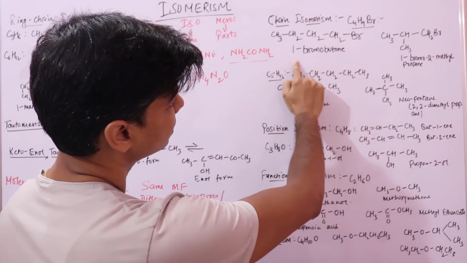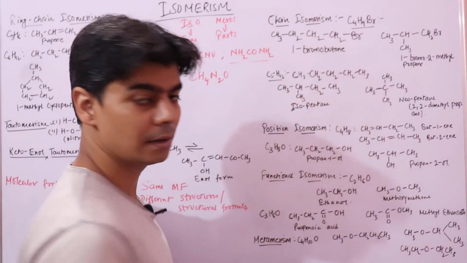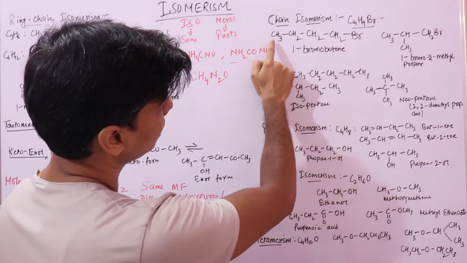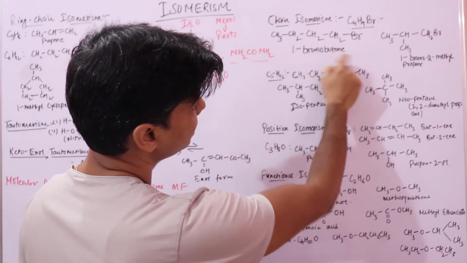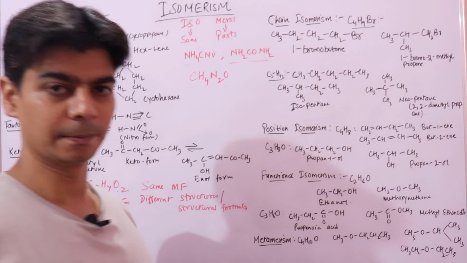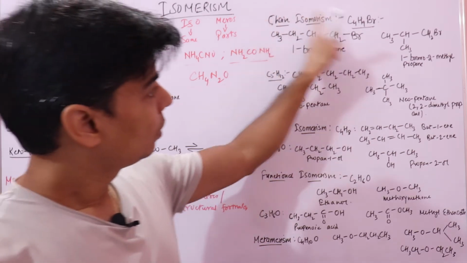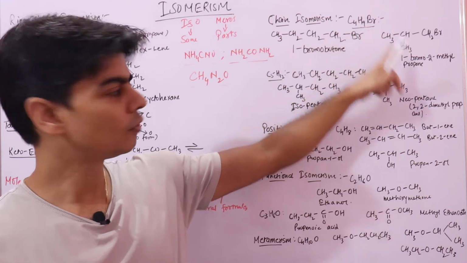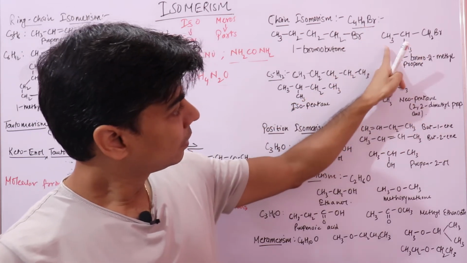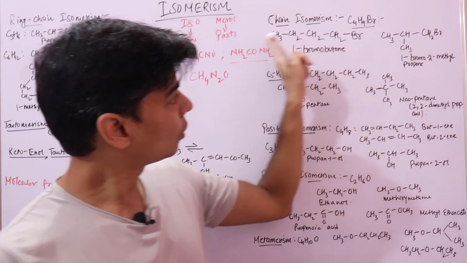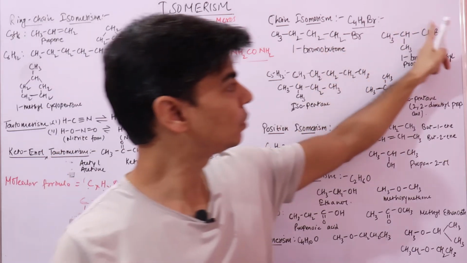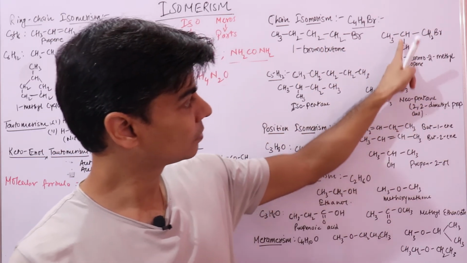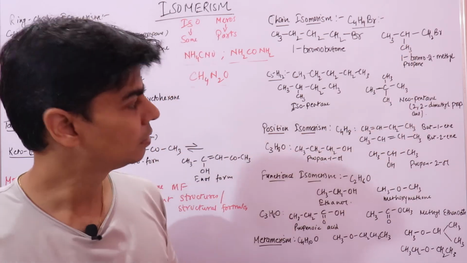So this represents a straight chain compound that has this molecular formula, in which carbon atoms are arranged in a straight chain and you have a bromine atom at the first carbon atom. Now I can make a different structure of this molecular formula where I make a branch of this straight chain. Now this compound is not a straight chain compound, you have a branch, a CH3 methyl group.